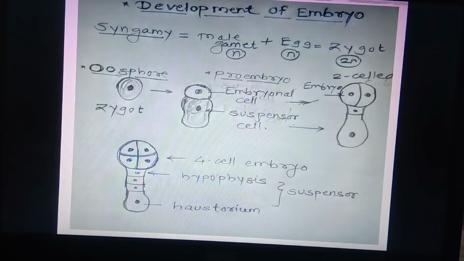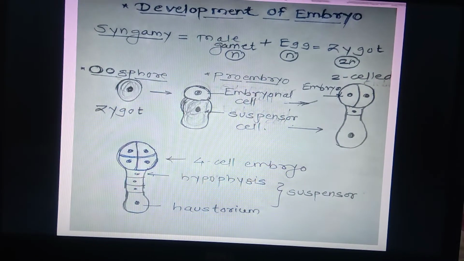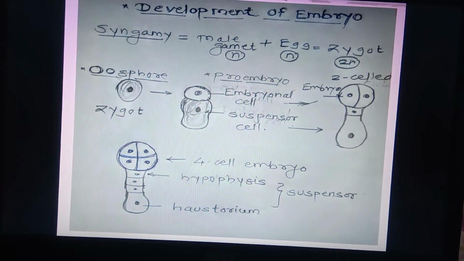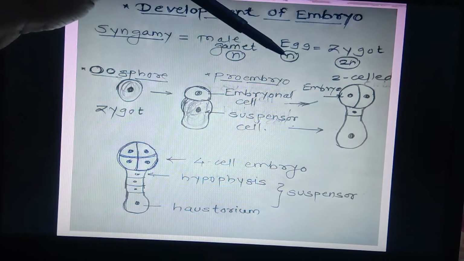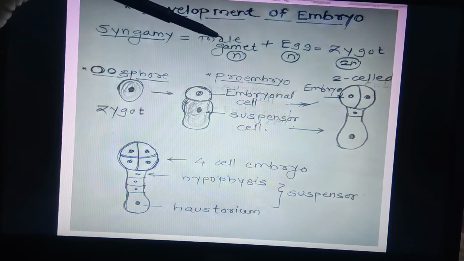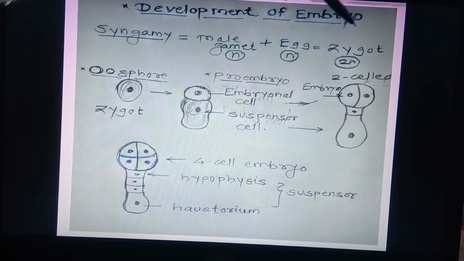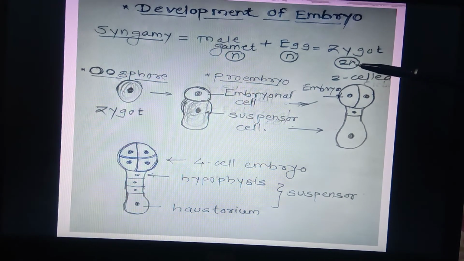Here you can observe with the help of this diagram the development of embryo. Syngamy is the union of the first male gamete, which is haploid in nature, with the egg, which is also haploid, to form a zygote. The nature of the zygote is diploid.